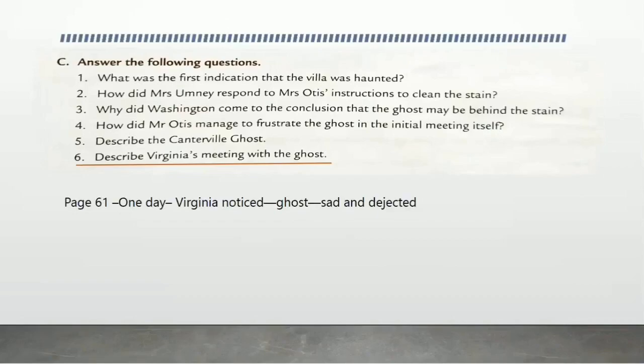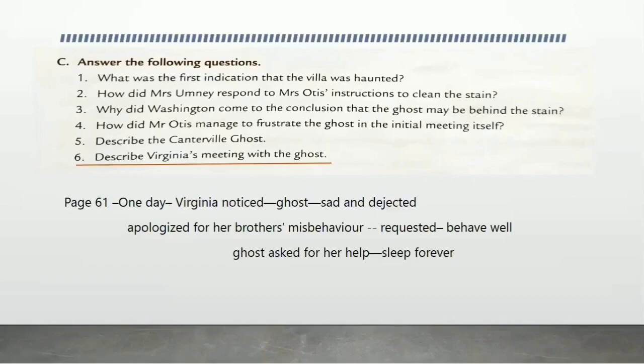One day, Virginia noticed that the ghost was sitting near the window. He was very sad and dejected. Dejected is upset, disheartened. Okay, she went to the ghost and she apologized for her brother's misbehavior. She requested the ghost to behave well. Then the ghost, who was very upset, asked her to please help him. The ghost asked for her help to sleep forever, and Virginia helped him.